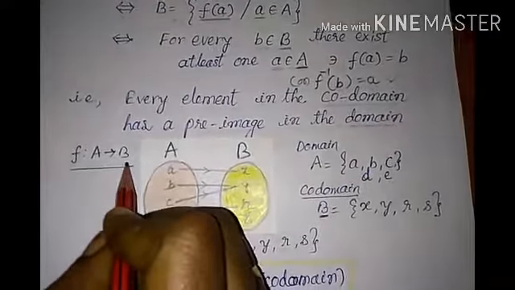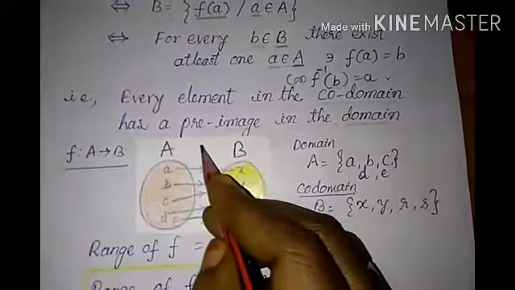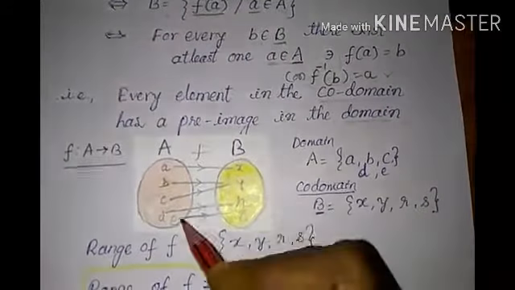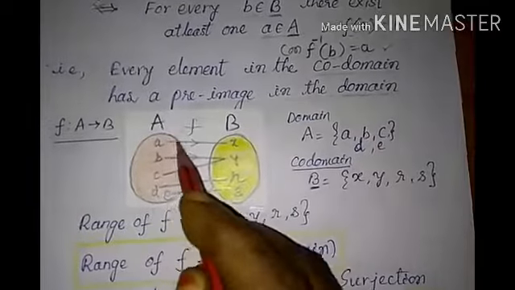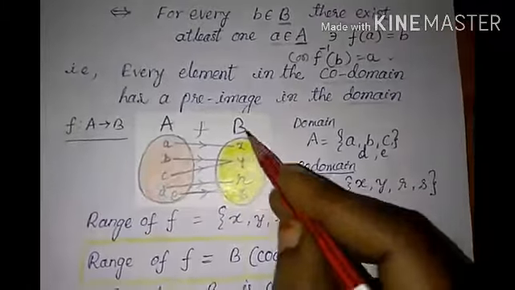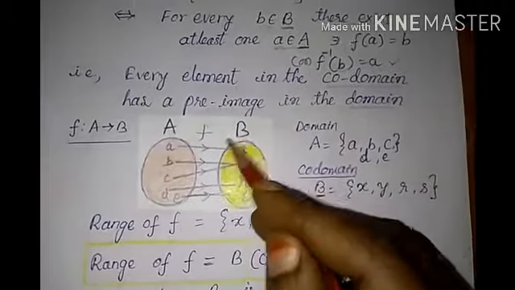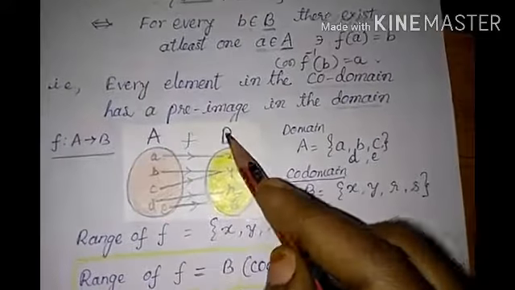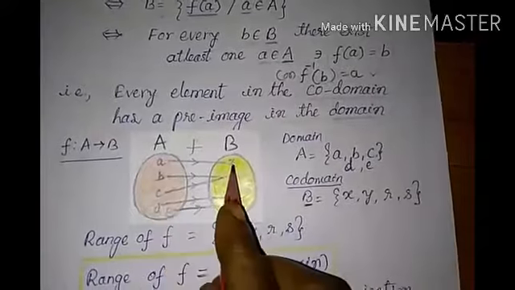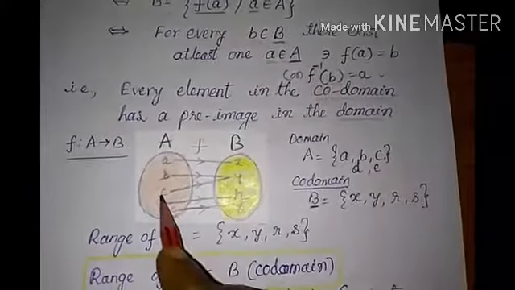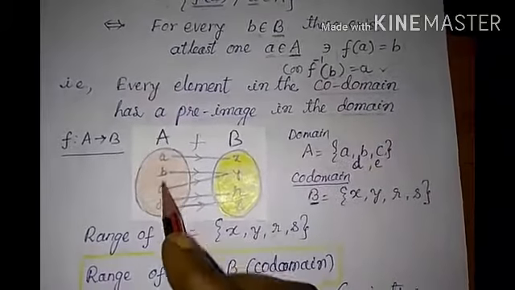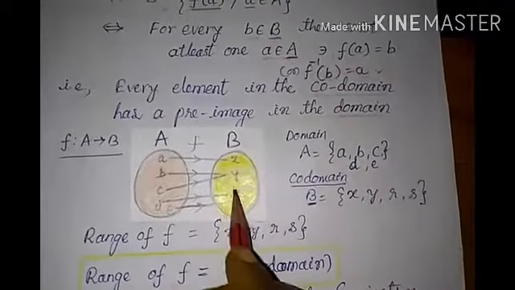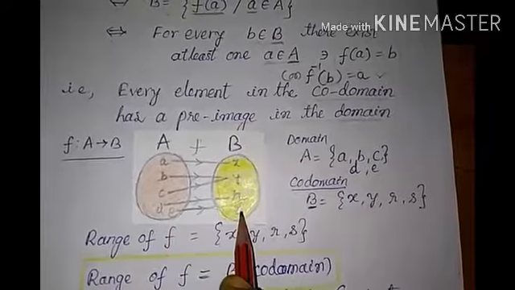F from A to B is a function. A, B, C, D, E are the elements of A. X, Y, R, S are the elements of the codomain. A is the domain and B is the codomain. A is mapped to X, B is mapped to Y, and C is also mapped to Y. That means B and C have the same image. D is mapped to R. E is mapped to S.